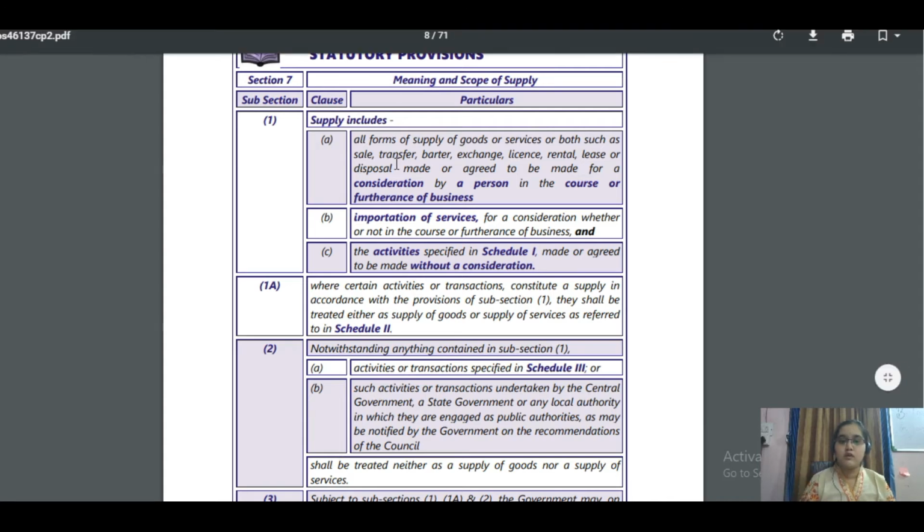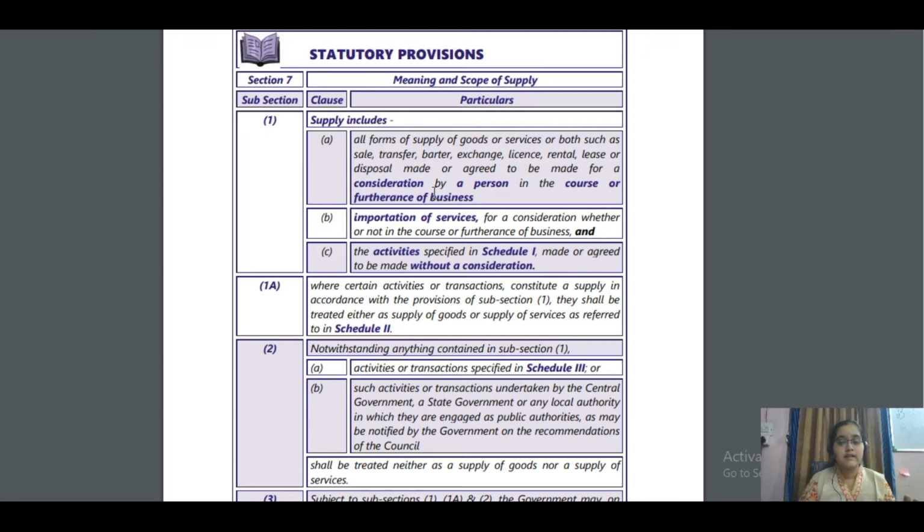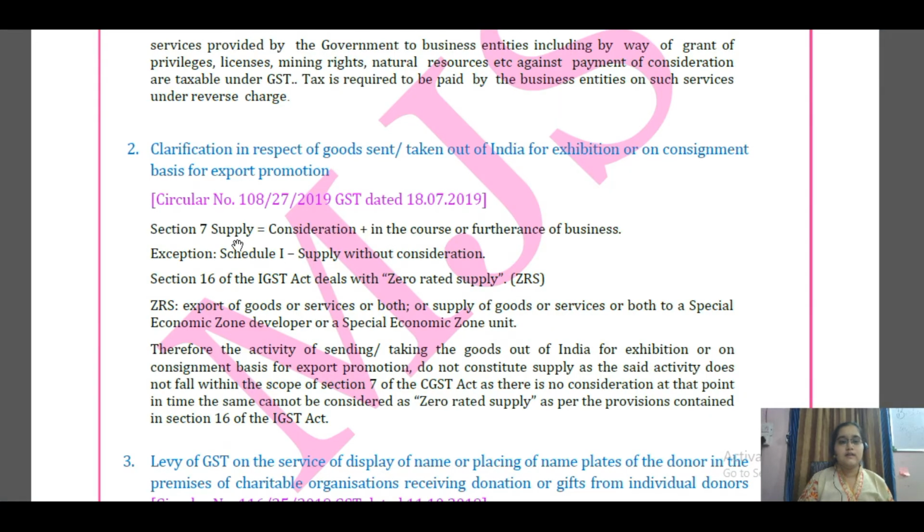So here what we need to focus on, the key terms are, first thing, consideration. You're doing the supply in exchange for receiving some consideration, and it is done by a person in the course or furtherance of business. So here, supply, the main condition: two important things, it needs to have a consideration and it must be in the course or furtherance of business. Only the exception will be for the transactions specified in Schedule 1, where supply even without consideration is taken.